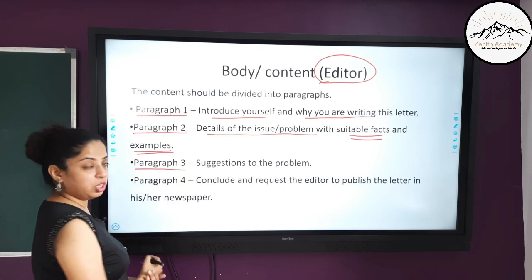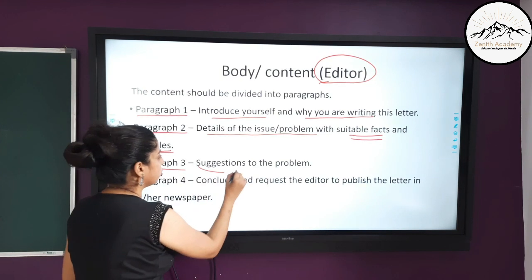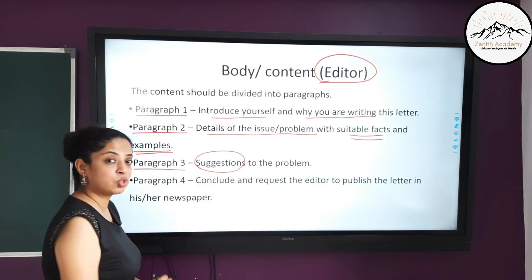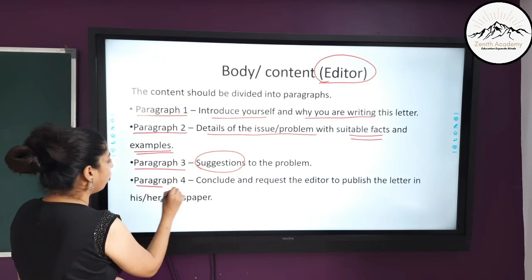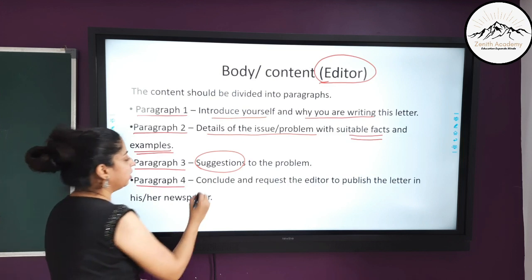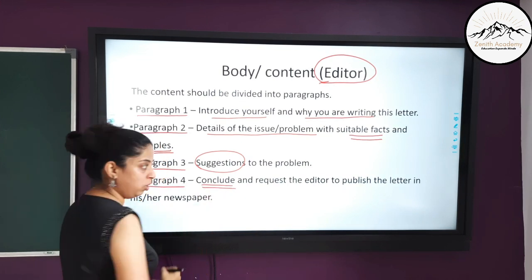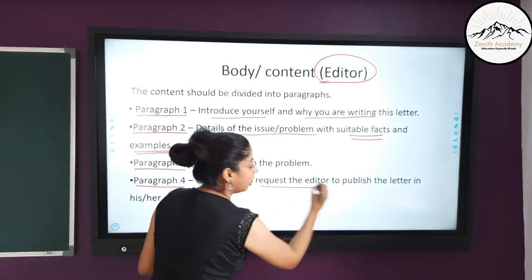Paragraph 3 should contain suggestions. So you should give some suggestions as to what action you want them to take. Okay. Then paragraph 4 should contain conclusions. So you should conclude and then request the editor.